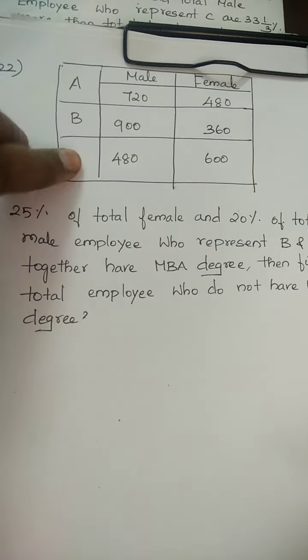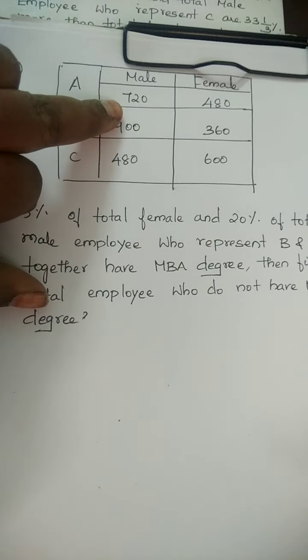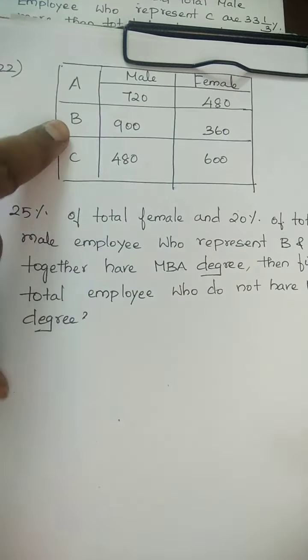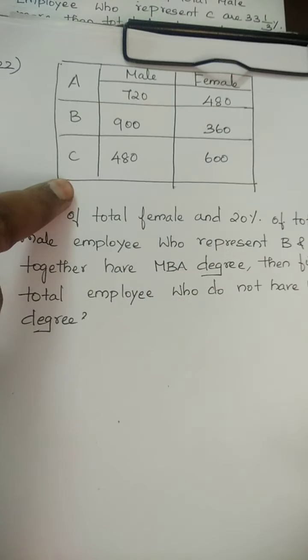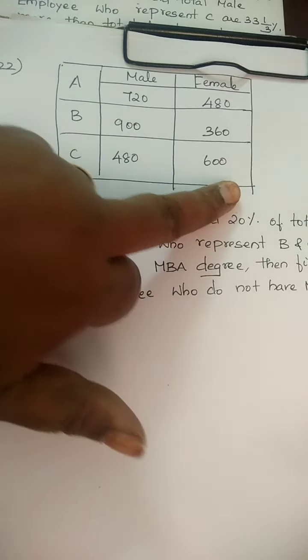A, B, C and male and female. A are 720 and 480, B are 900 and 360, C are 480 and 600.